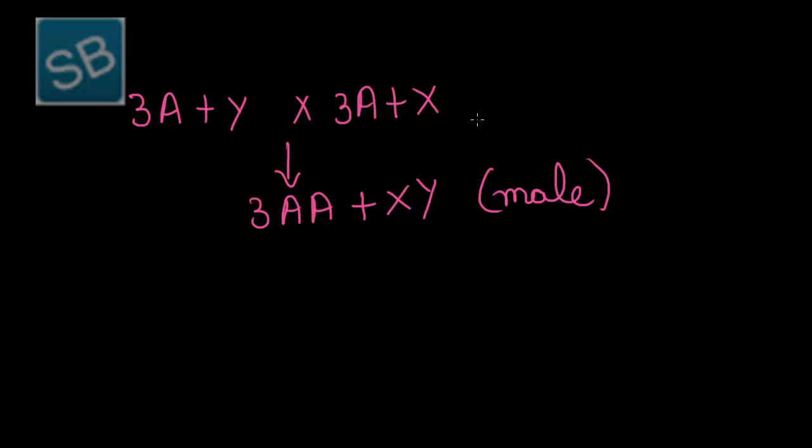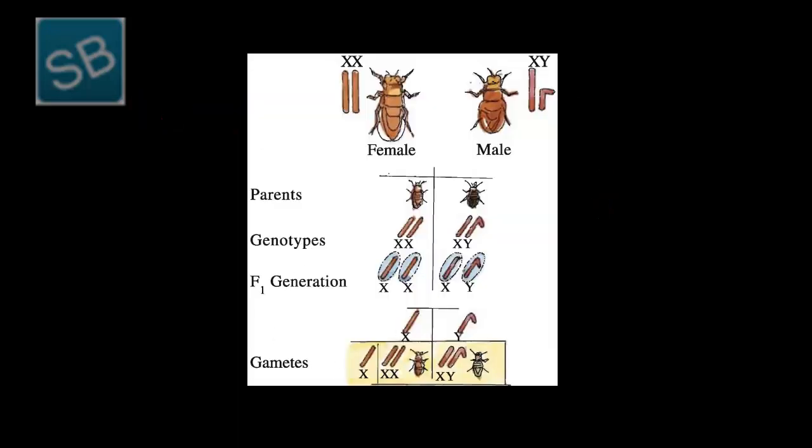A similar pattern of sex determination is also observed in many other plants and animals. This figure depicts the sex determination in Drosophila, where the crossing between female and male parent is done. Based on the genotype, the F1 generation is obtained, which on further multiplication gives the F2 generation, where either XX produces female or XY produces male, depending on the type of sperm involved in fertilization. A similar method is also observed in humans. So let us understand sex determination in humans.